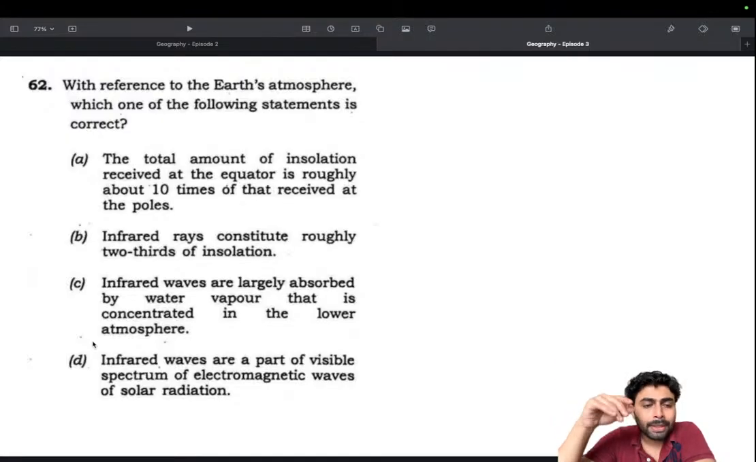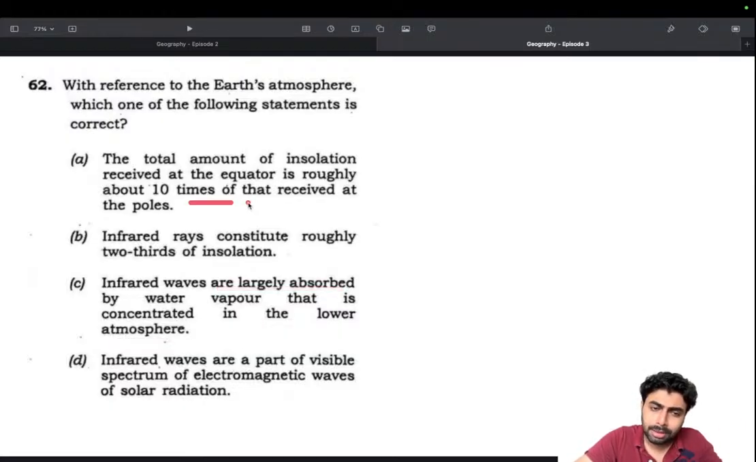So that's there. But the same concept is applicable here. Infrared waves are actually absorbed by the lower atmosphere. That makes sense. Even though you are not entirely sure, this is a sensible statement. Okay. Then let's keep that aside. We have kept this and this aside, and we have eliminated this.